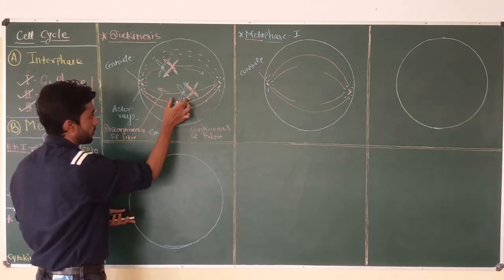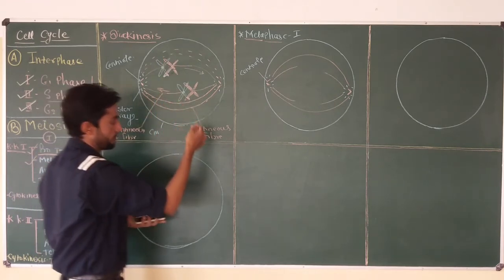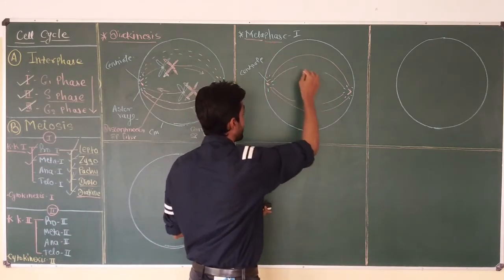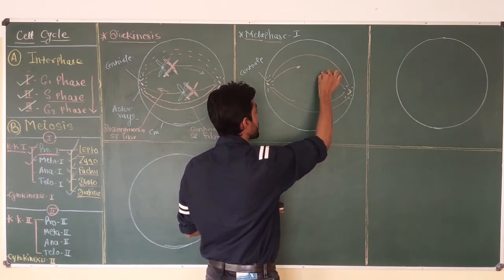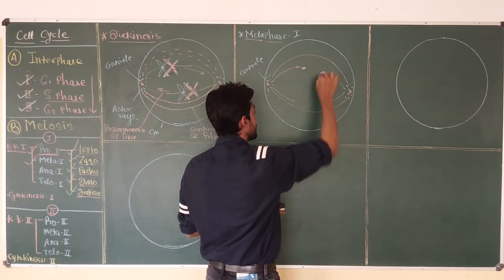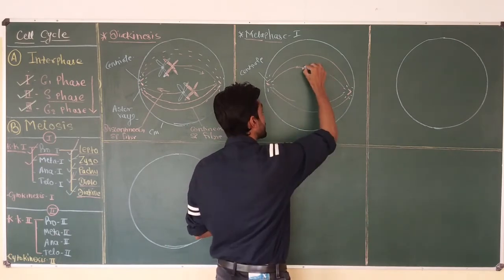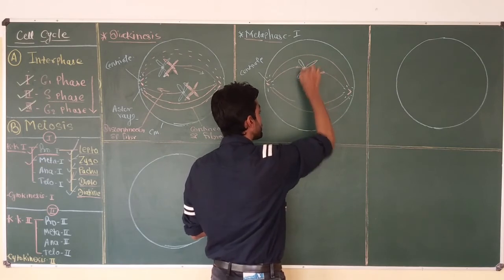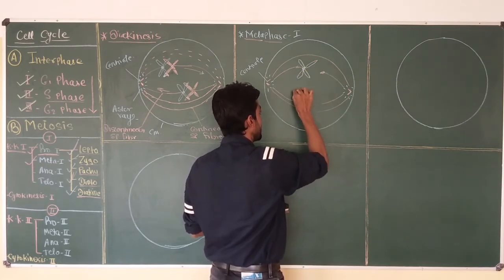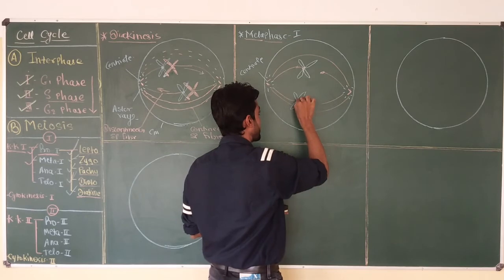So now this pair will move towards the center. In this way, during the metaphase, you can see the arrangement of the chromosome in the equatorial plane.